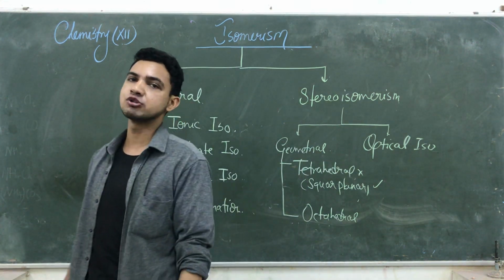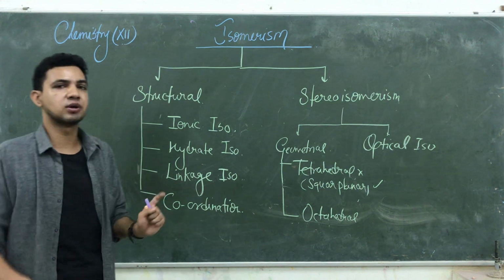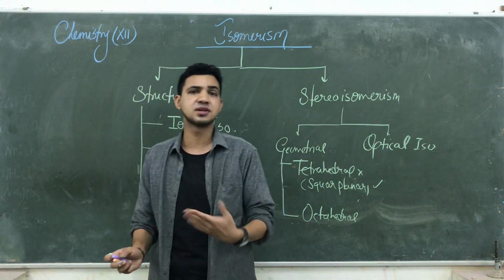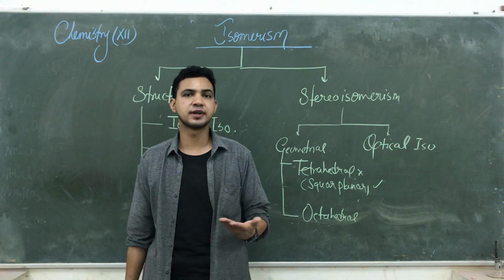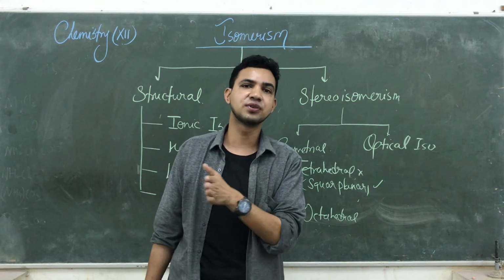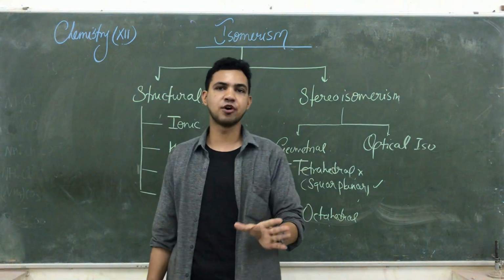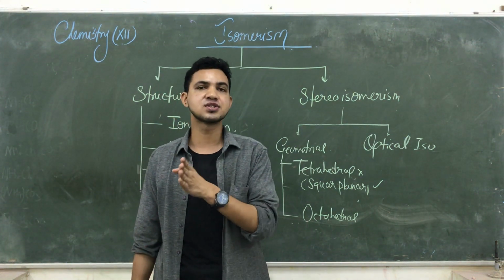First of all, we are going to define what isomerism is. You have already studied isomerism in carbon compounds in your 11th class, and some portion is also in your 10th class. Isomerism is a phenomenon in which compounds have the same molecular formula but differ in their structural formula.